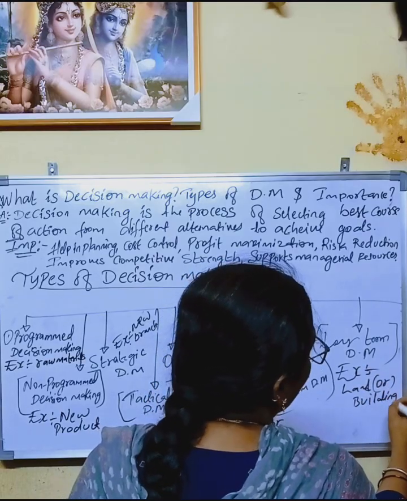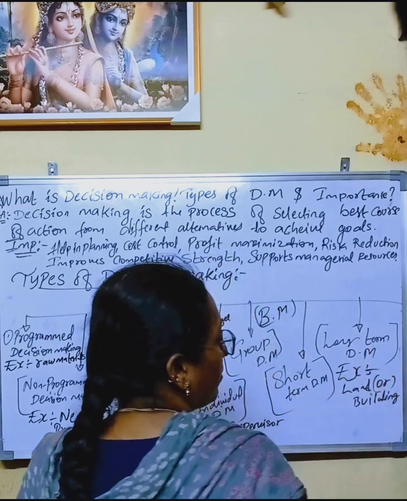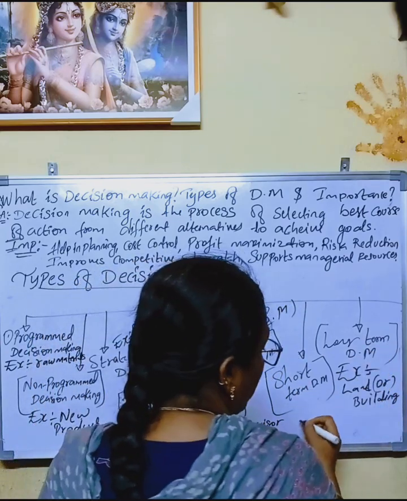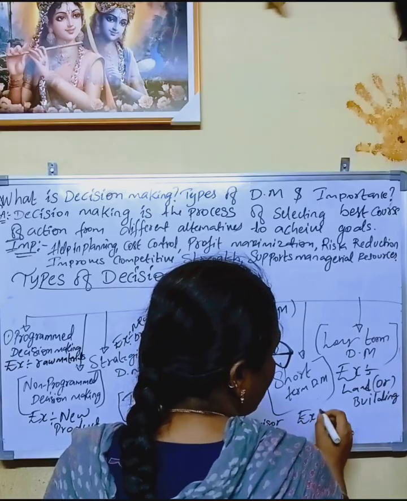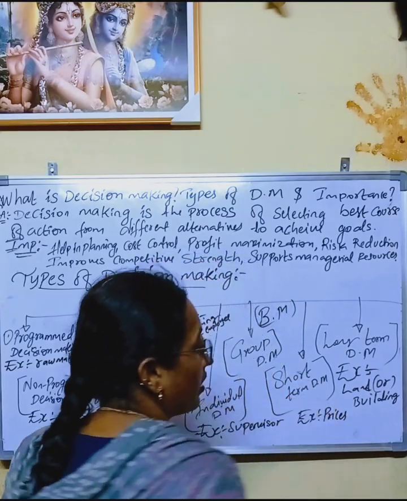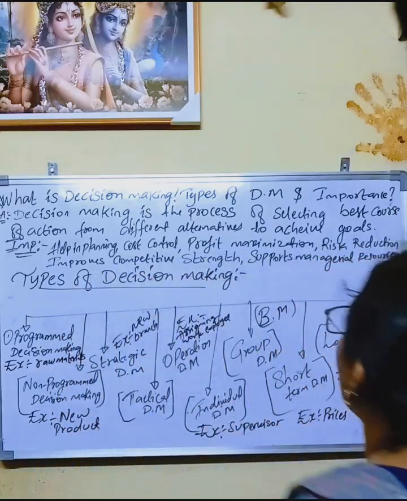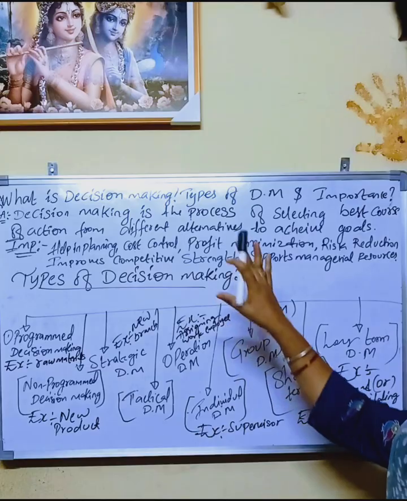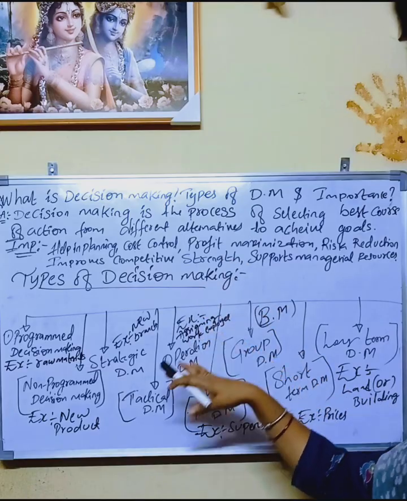This is long term decision making. Short term decision making is according to the seasonal situations, prices will change, right? So prices, take as an example. This comes under short term decision making.